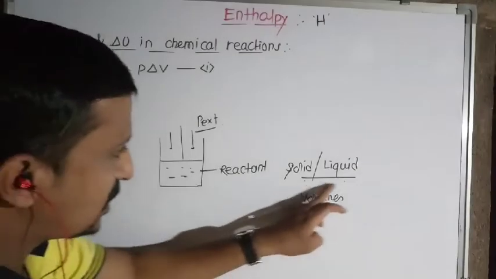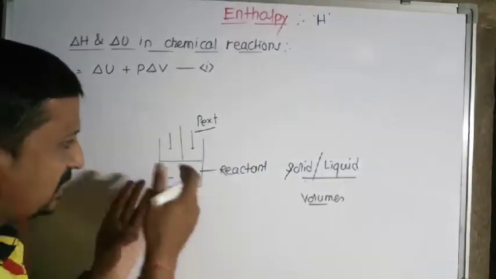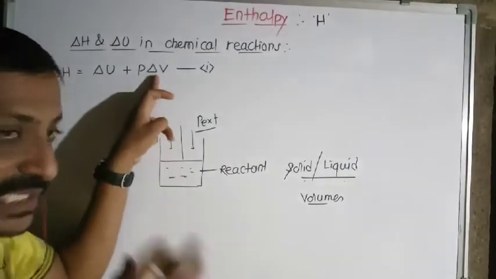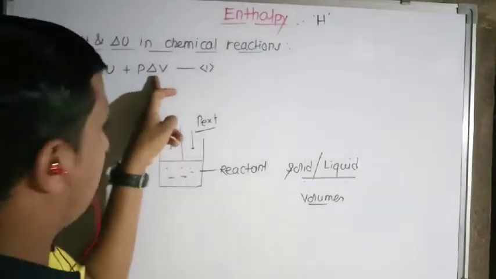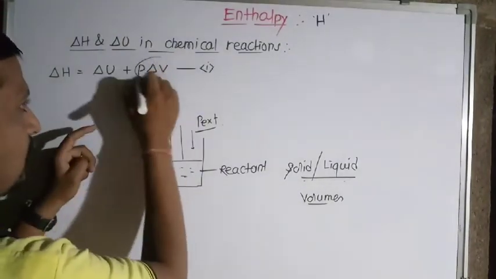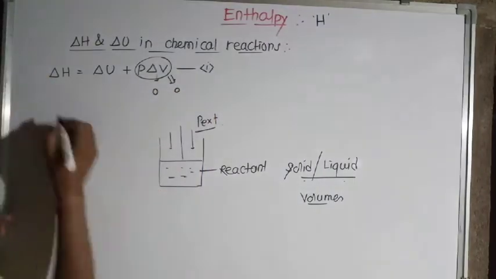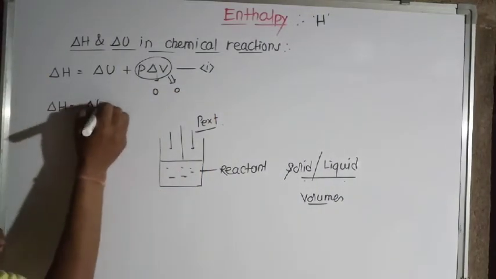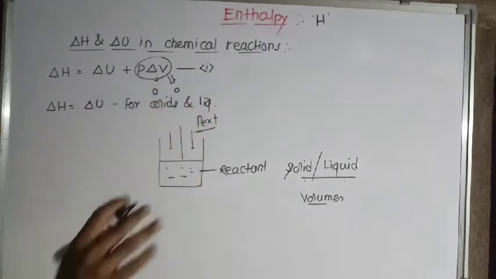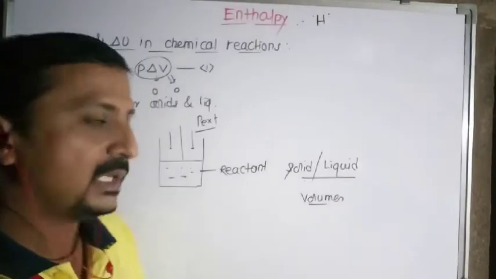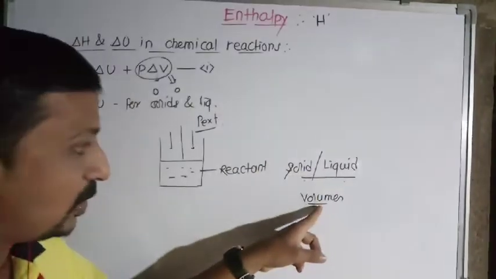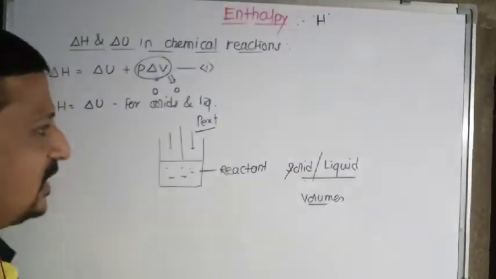So they possess the high phenomenon of compression. As change in volume is not observed for solids and liquids, the initial and final volumes are the same, so delta V comes out to be zero. And as delta V is 0, P delta V comes out to be 0. This whole term is 0, and therefore delta H is equal to delta U only for solids and liquids. So remember, for solids and liquid state, the enthalpy change is exactly equal to the internal energy change, because volume change does not occur.